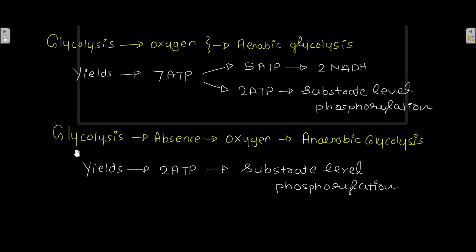But during anaerobic glycolysis there is no oxygen, so the NADH cannot be reoxidized, and because of NADH there is no formation of ATP here, and that is the reason why the yield of ATP molecules in case of anaerobic glycolysis is 2 ATPs.